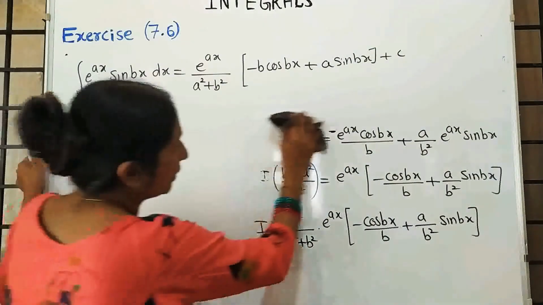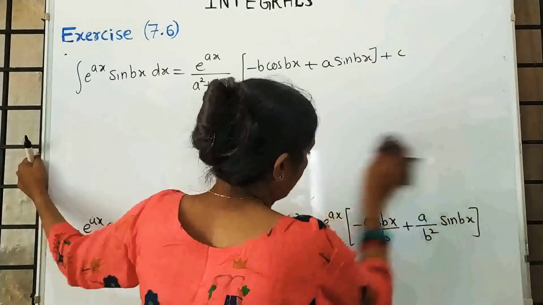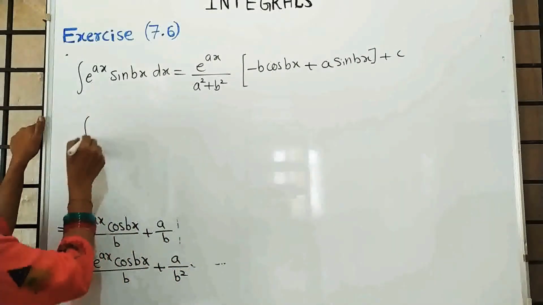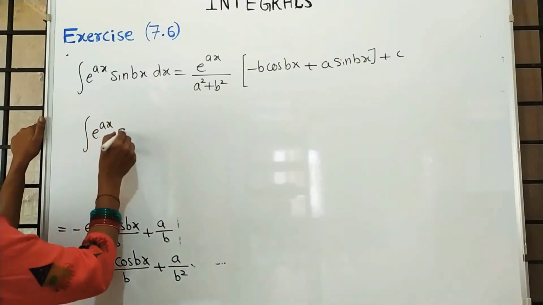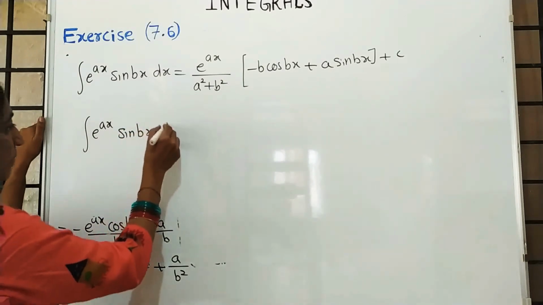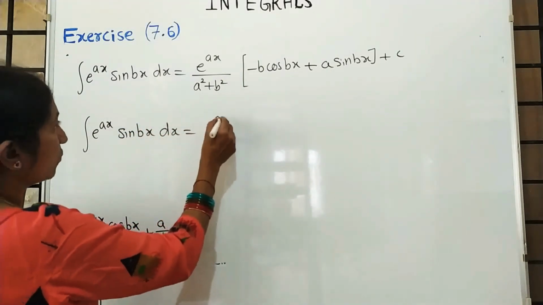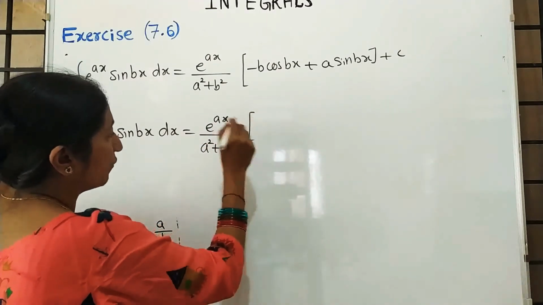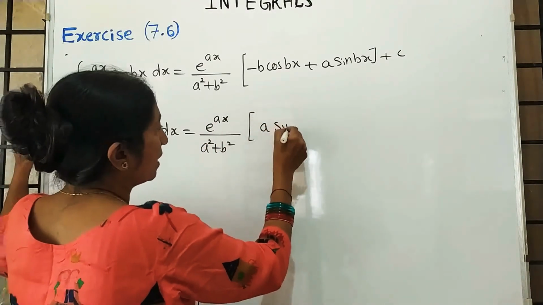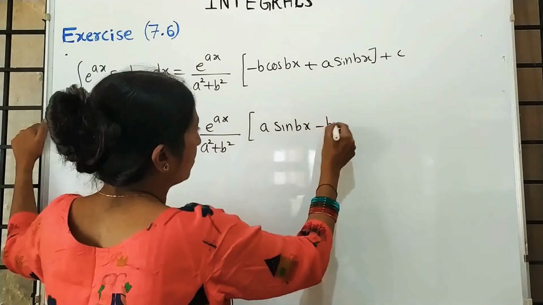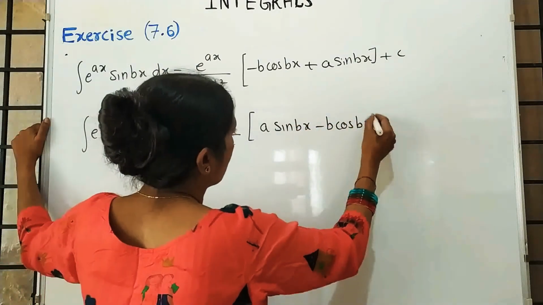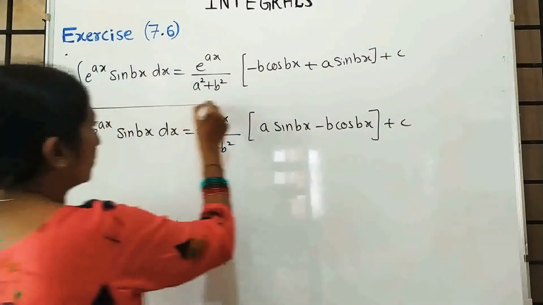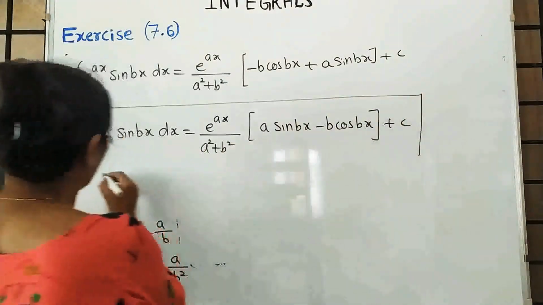For our convenience, I am rearranging this. So the integral of e raised to ax into sin bx is e raised to ax upon a square plus b square. I wrote first the positive term, a sin bx minus b cos bx plus c. So this is an important formula, especially important for your CET.